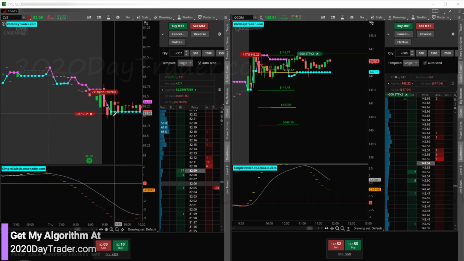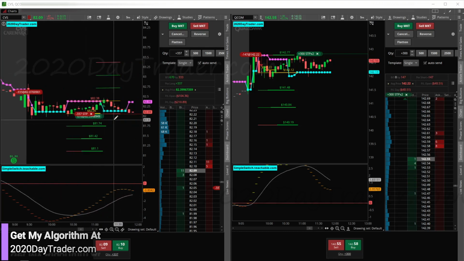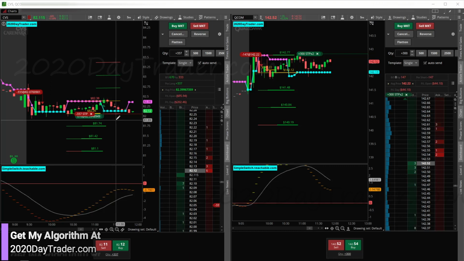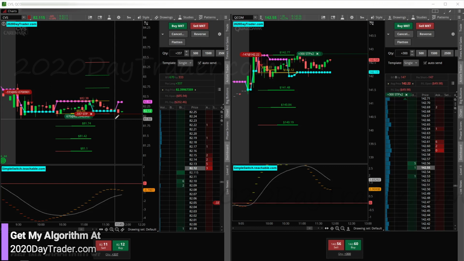Part of me wants to move my stop lower and make it break this for a breakdown. But at the same time, if I get out here and then it does break this, I could always get back in on a technical play of a breakdown and recover this loss on the technical side, which I might do if this breaks out. Let me get stopped out here, look for a new low of day, and then I'll probably get back in short. But right now it's still a long trade. We haven't hit our stop, so far so good.